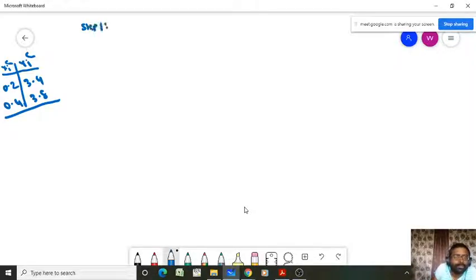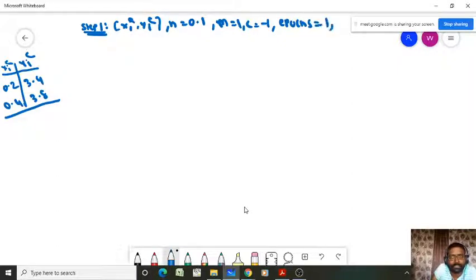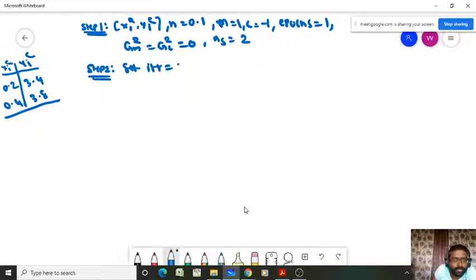So step 1: you have to read the data set x_i and y_i, set eta equal to 0.1, and set m equal to 1 and c equal to -1. Number of epochs, for the numerical calculation I am taking only one. You have to choose gm squared equal to gc squared equal to 0, and we know the number of samples equal to 2. Step 2: set iteration count equal to 1. Step 3: set sample equal to 1.